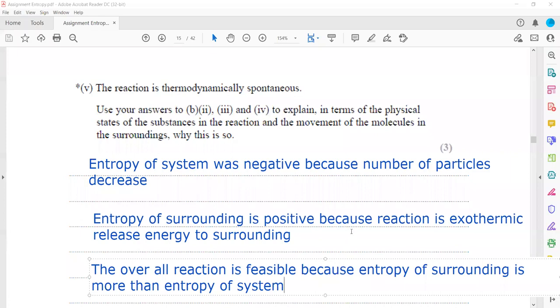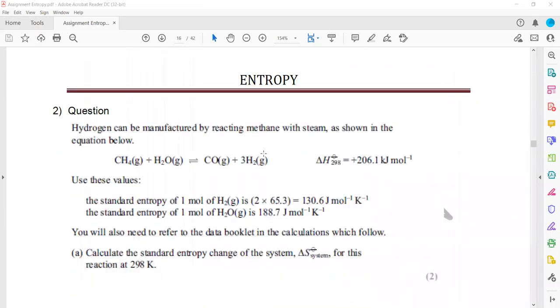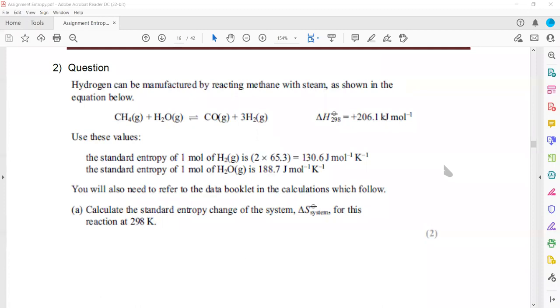Is it clear? This part, B5. So system is decreasing, surrounding is increasing, and because the surrounding value is higher, that's why overall it will be feasible.